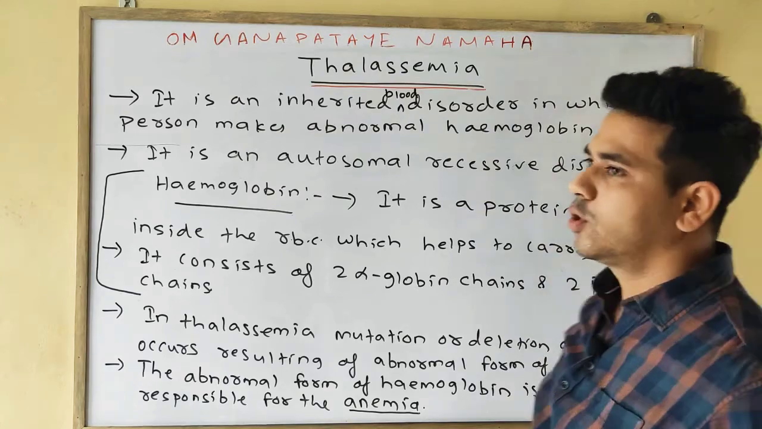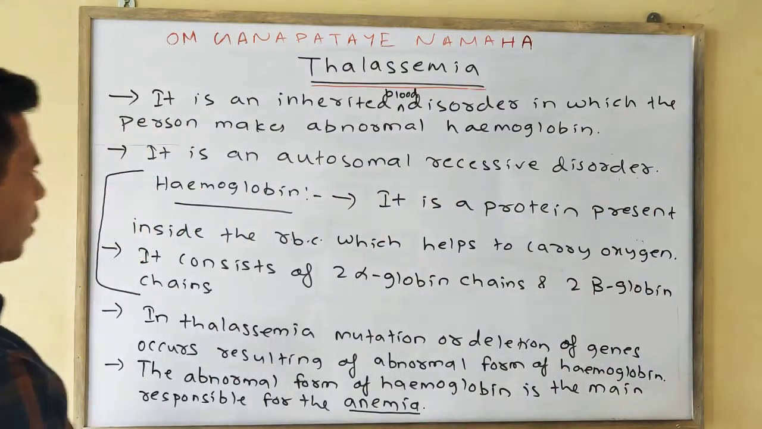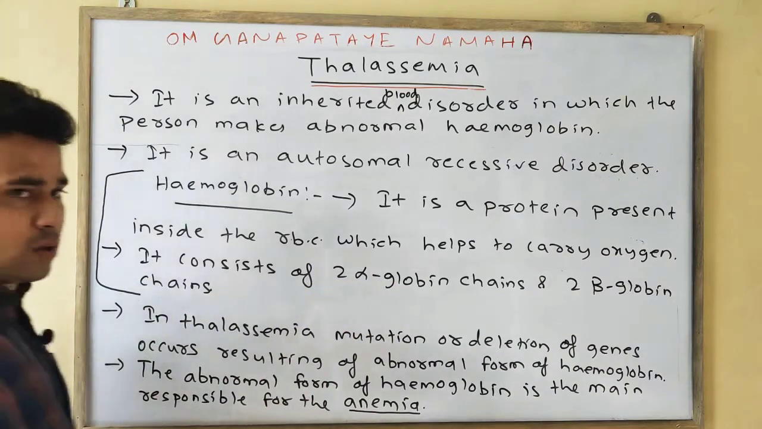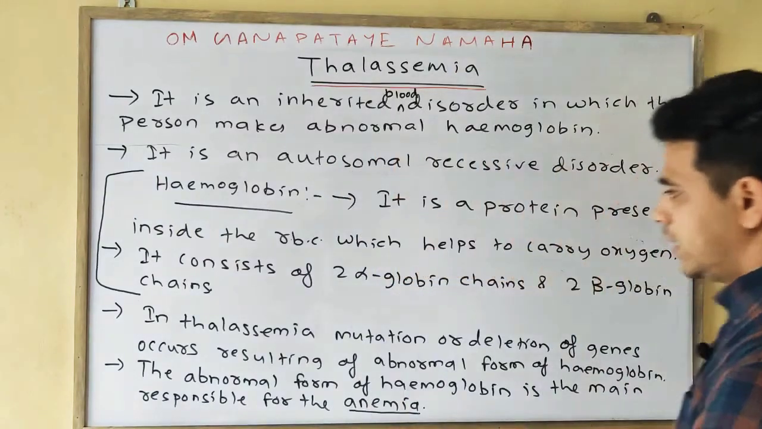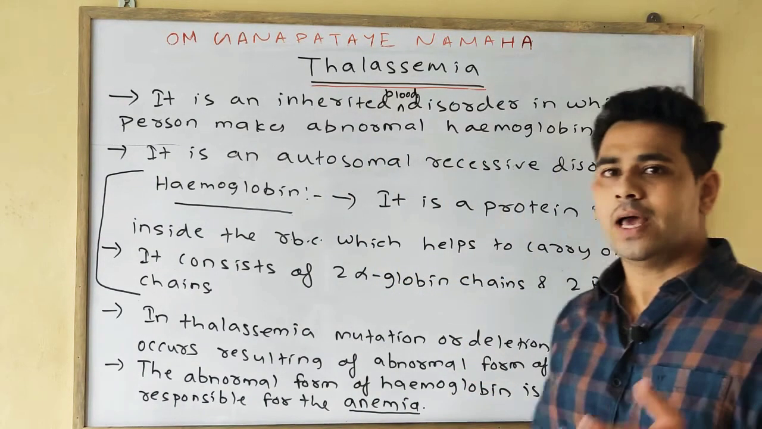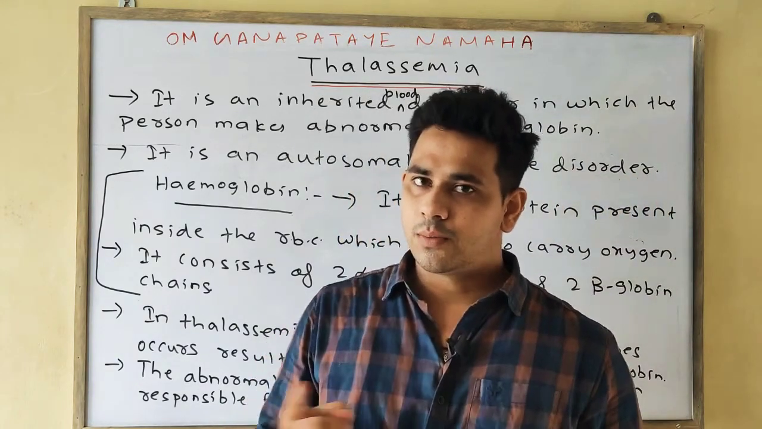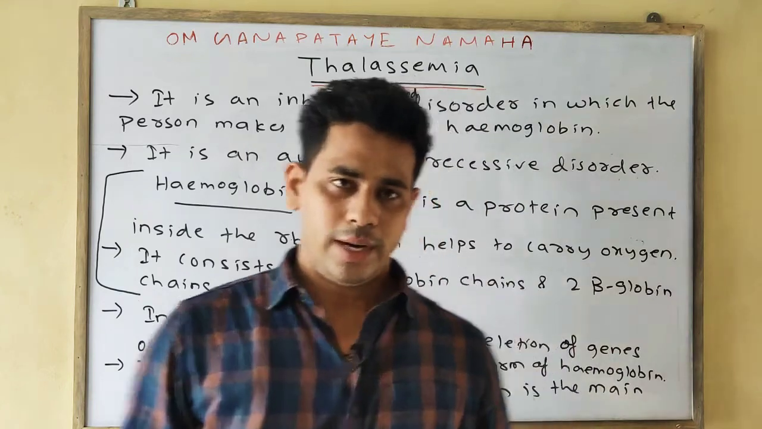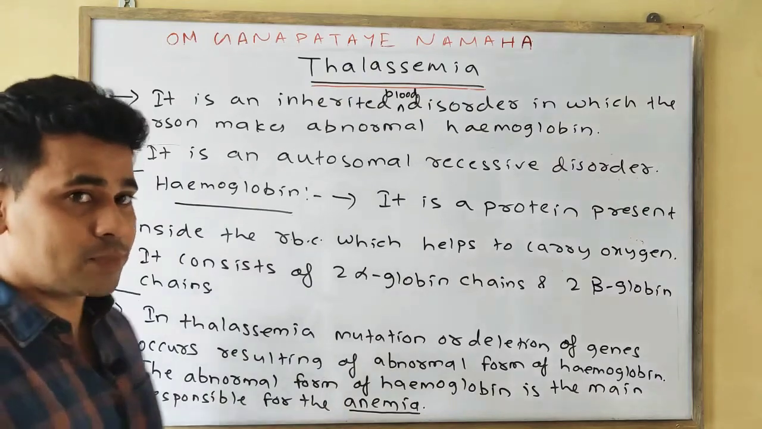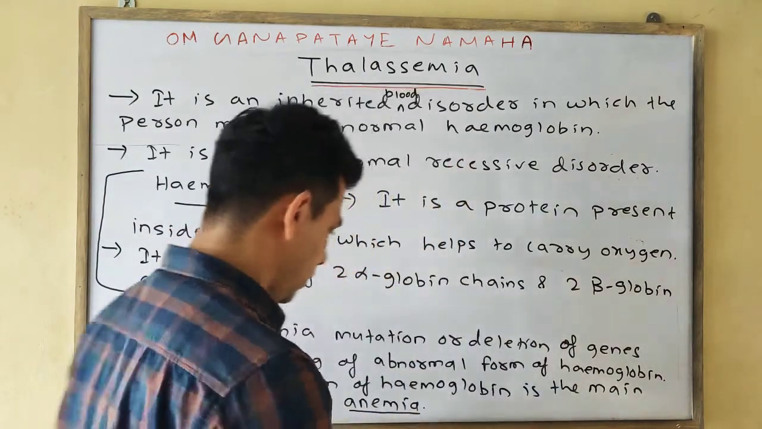Then some points on hemoglobin: it is a protein present inside the RBC, and it consists of 2 alpha globin chains and 2 beta globin chains. In thalassemia, mutation or deletion of genes occurs, resulting in abnormal formation of the hemoglobin. This abnormal hemoglobin is the main reason for the anemia. You can also say due to the destruction of the RBC.